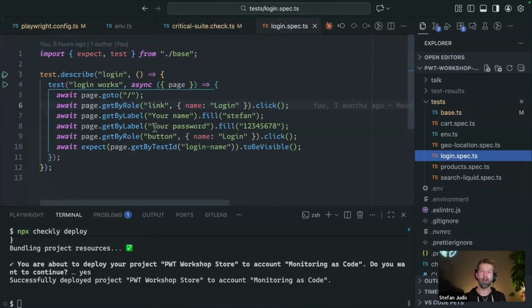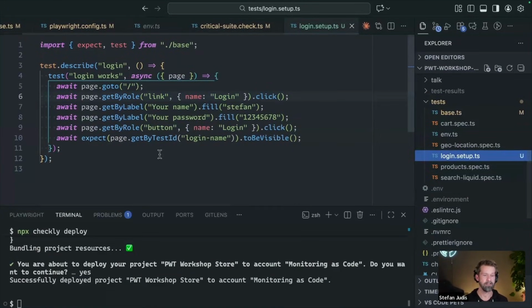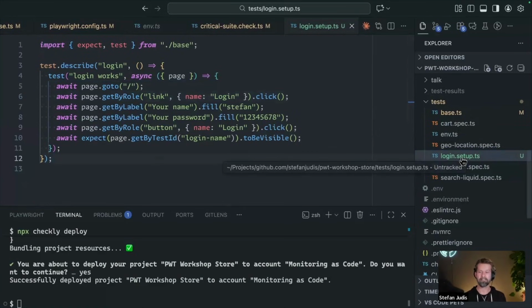This is a very common login operation, right? And if you worked for a software as a service company, most likely every test would need to log in in one form or another, right? So what we can do here is, first of all, rename this file to setup.ts. This is just a convention that I like a lot, because it differentiates the actual spec files from the Playwright tests that are used for setup purposes.